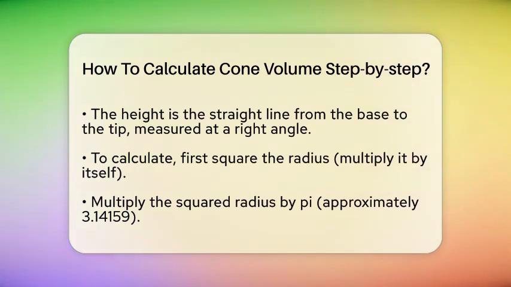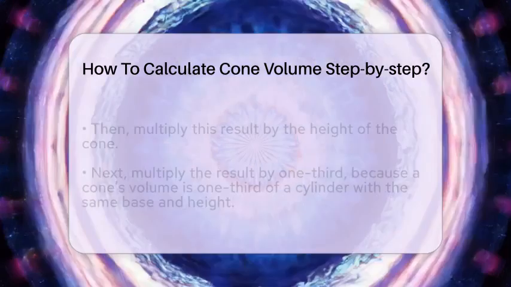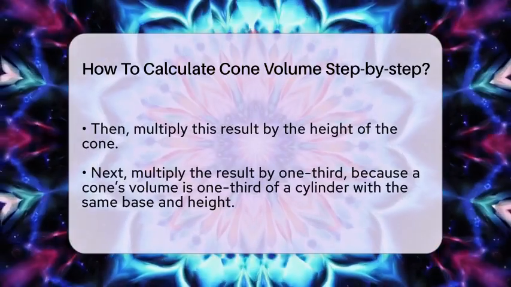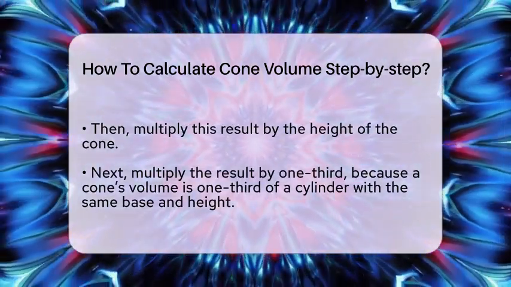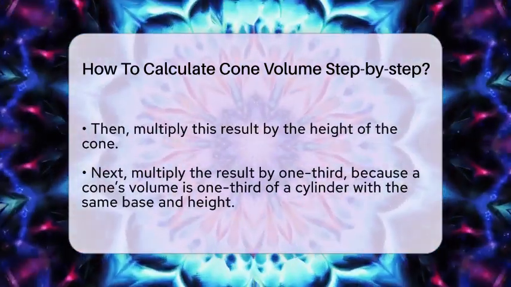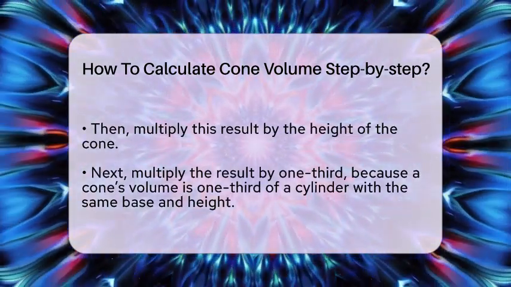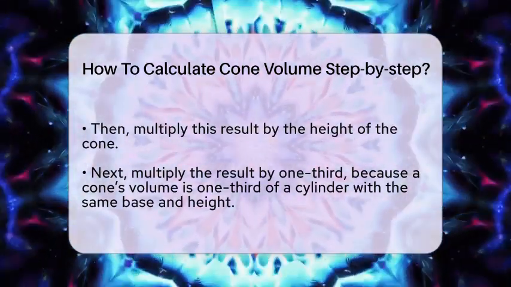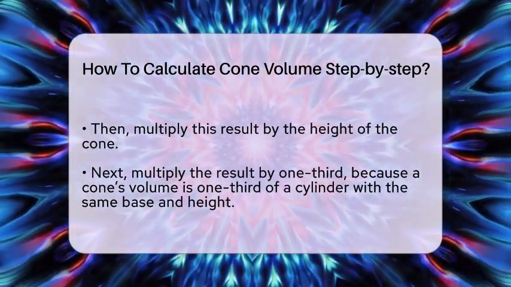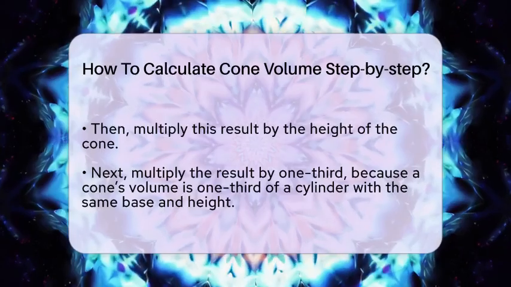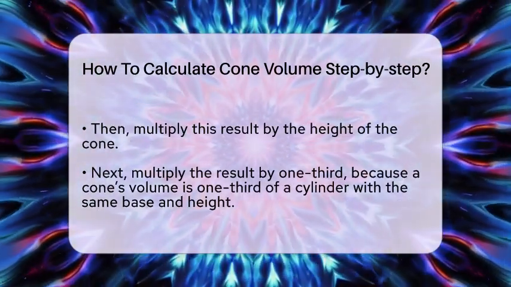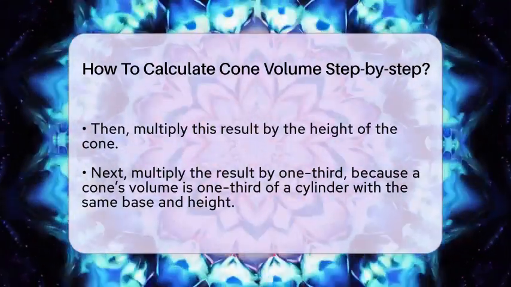Now, multiply this result by the height of the cone. If the height is 5 units, then multiply 28.274 by 5, which equals roughly 141.37. The last step is to take this number and multiply it by 1/3, because the volume of a cone is 1/3 the volume of a cylinder with the same base and height. So, multiply 141.37 by 1/3, which gives you approximately 47.12 cubic units. That means the cone can hold about 47.12 units of space inside.